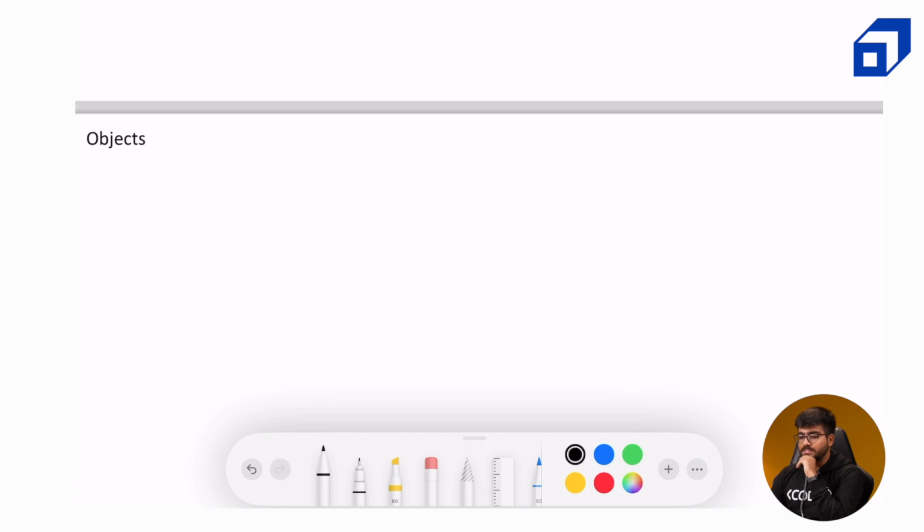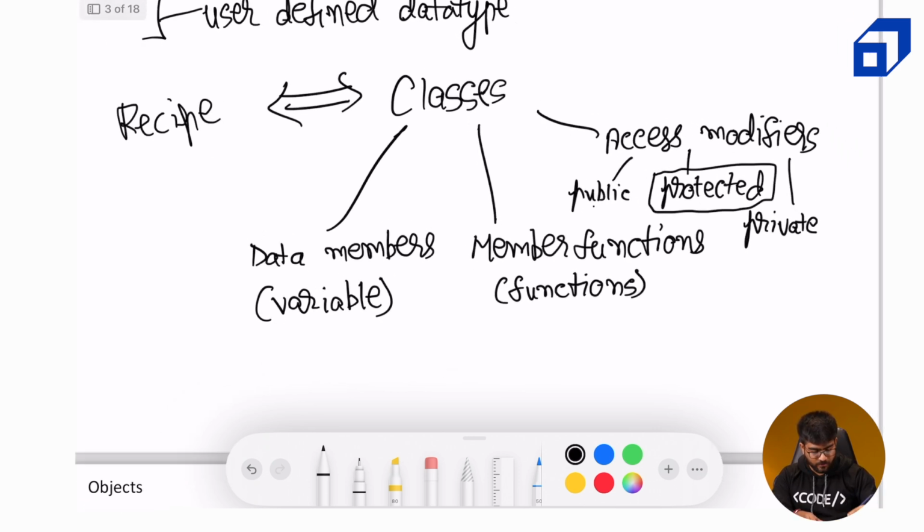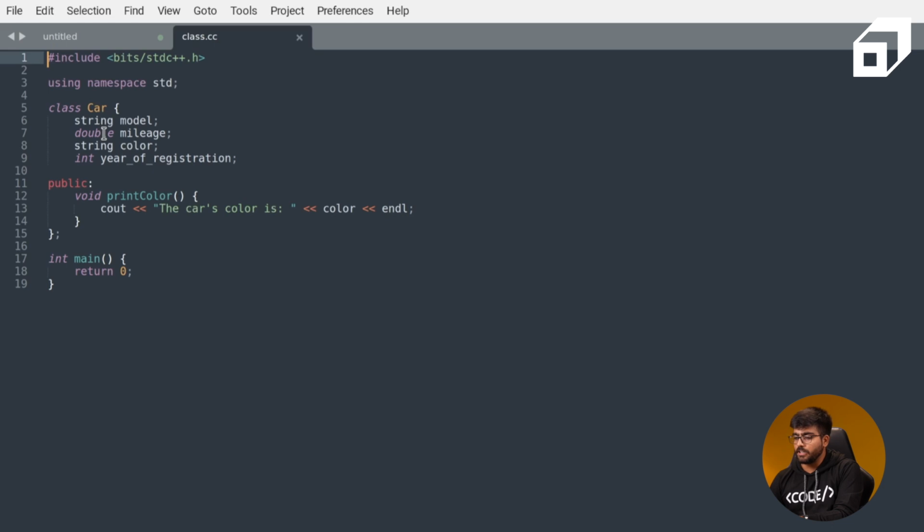First of all, about the access modifiers: public, protected, and private are the keywords you need to use in order to define an entity as either public, protected, or private. If you don't define anything, it means it's a private entity. Looking at the code, nothing is mentioned on top of model, mileage, color, and year of registration.